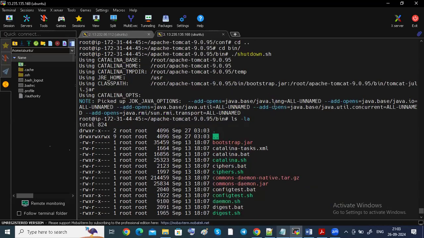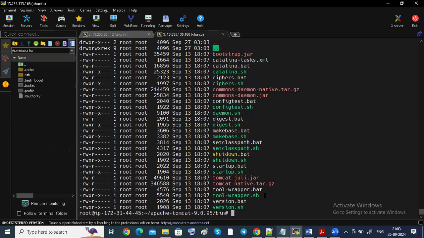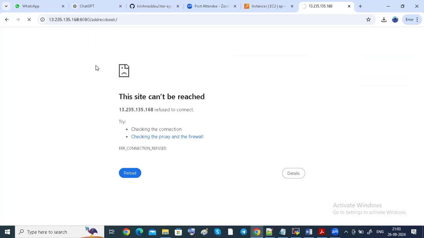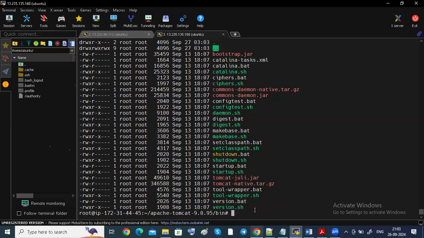What I gave was shutdown.sh only, right? Not bad. Okay. Now I'm going to start, guys. Now I'm going to check this one, whether it will come or not. See, the site cannot be reached because of this port number. That's what I gave as all traffic in the security group. That means you can allow or deny any port number, guys. So now I want to start this Tomcat server.